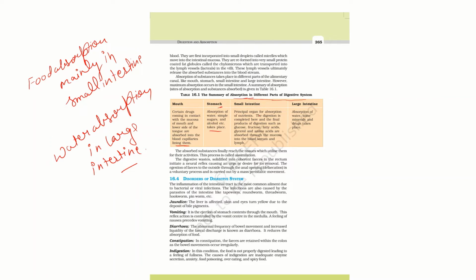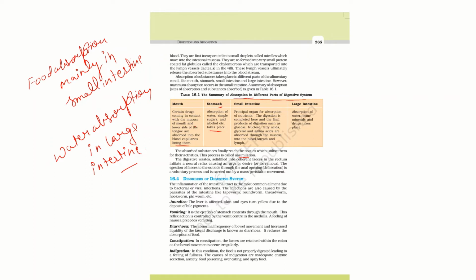Small intestine, this is the principal organ which we had discussed, and absorption of water, some minerals, and drugs takes place over here. Now these absorbed foods finally reach the tissues, which utilize them for their activities, and they provide us energy. This process is known as assimilation. Assimilation helps in the transportation of absorbed food into the bloodstream through lymph vessels.